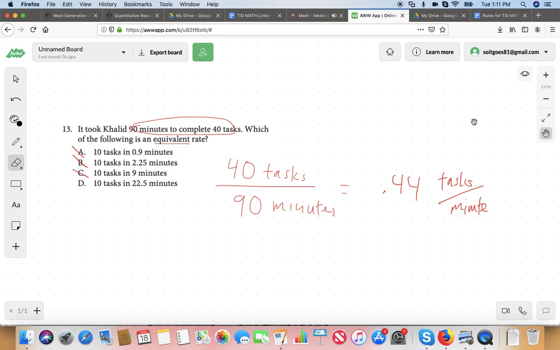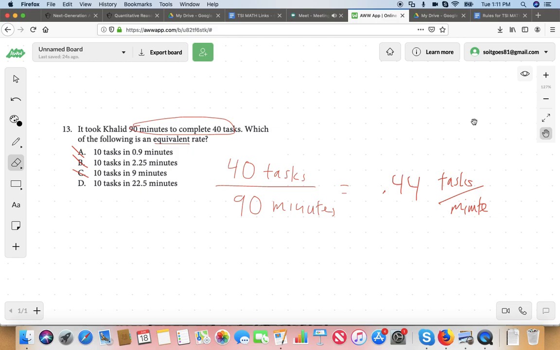And really estimating helps too. Rounding really helps, right? Turn it into 10 minutes, roughly, because it's basically 10 tasks in 10 minutes. That's a task per minute. He's not doing a task per minute. He's doing less than half a task per minute. He can't do 10 tasks in 9 minutes. That's more than a shirt per minute. He's not even doing half a shirt per minute. No way.